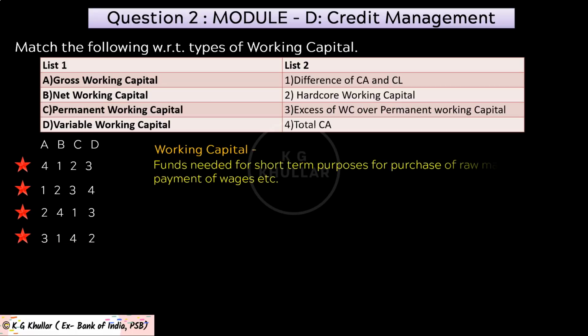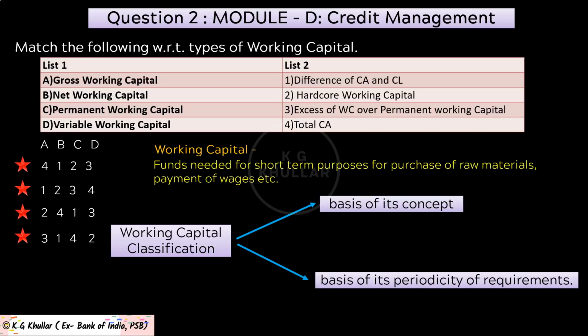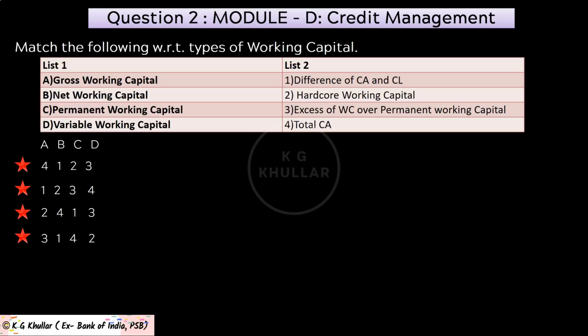So first of all, funds needed for short-term purposes for purpose of raw materials or payment of wages etc. are known as working capital. Now working capital can be classified either on the basis of its concept or on the basis of periodicity of requirements. So on the basis of concept, it can be classified into gross working capital and net working capital.